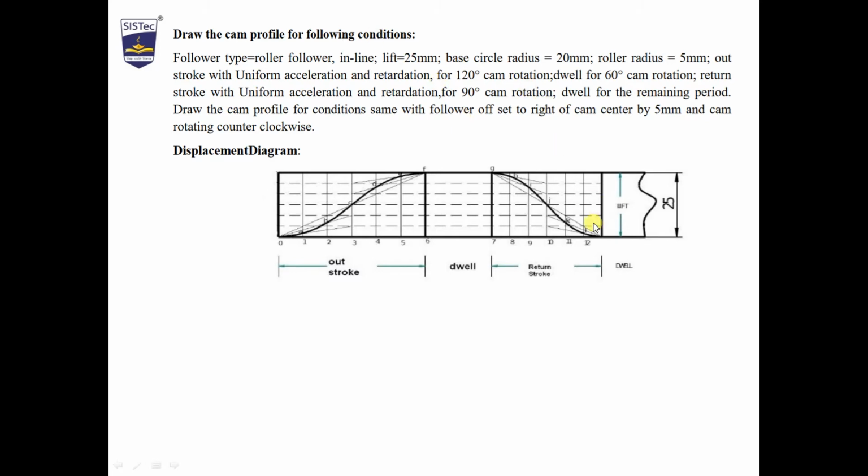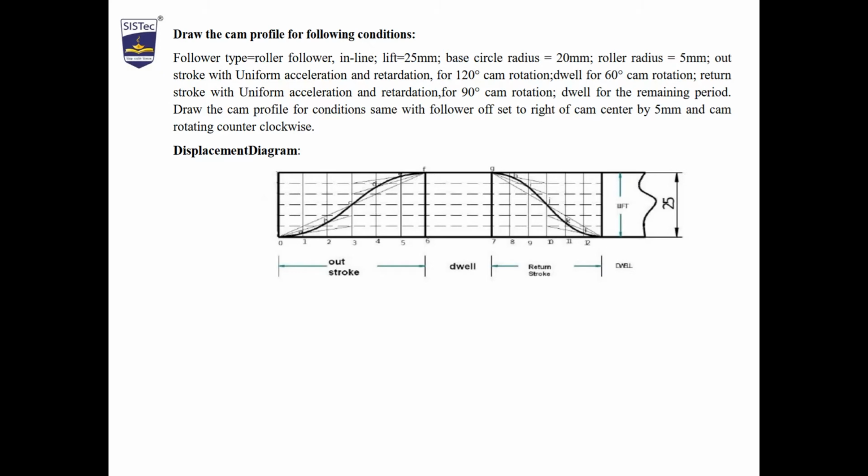So how much will be the dwell? 120 plus 60 will give you 180, 180 plus 90 will give you 270, 360 degree minus 270 will give you 90 degree. So the remaining 90 degree will be the dwell period.